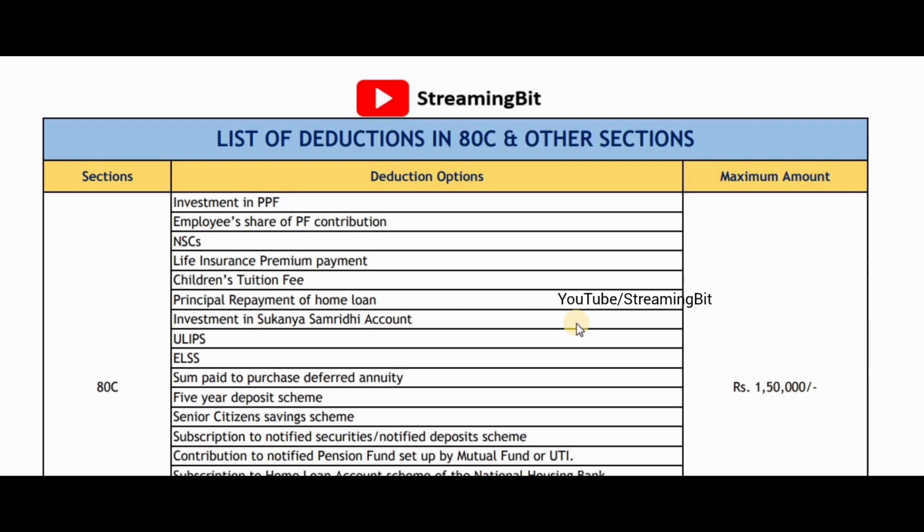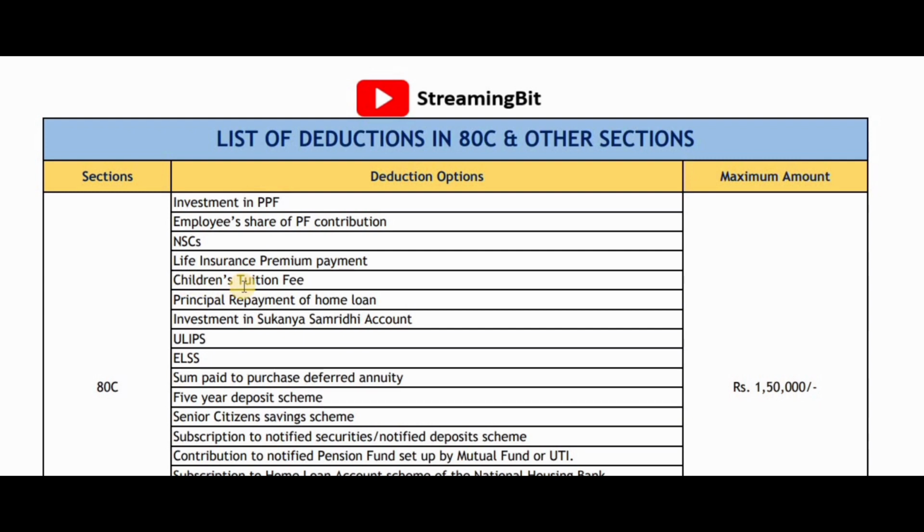Section 80C is one of the most popular sections under which you can avail a lot of deductions in your income tax. So let us see one by one. If you are investing in PPF, you can avail the benefit, and the employee share in PF contribution is also available under section 80C. NSCs, that is National Savings Certificate, are also available if you are paying for NSCs. And life insurance premium payment: if you are paying premium for life insurance schemes, then also you can avail the benefit of 80C, and also children's tuition fee.